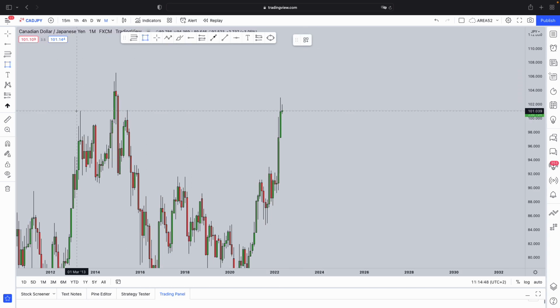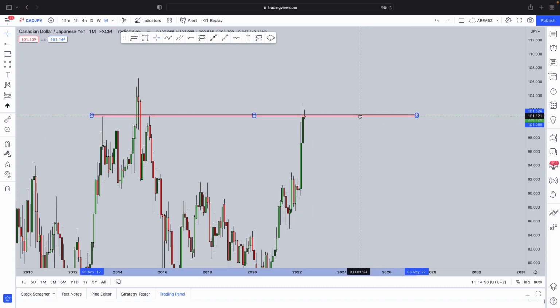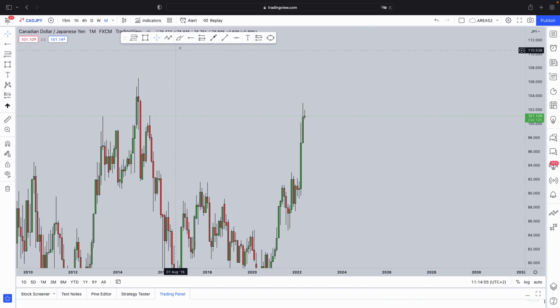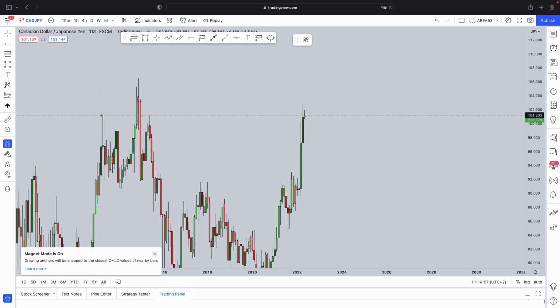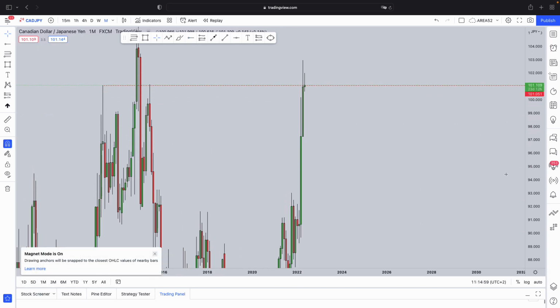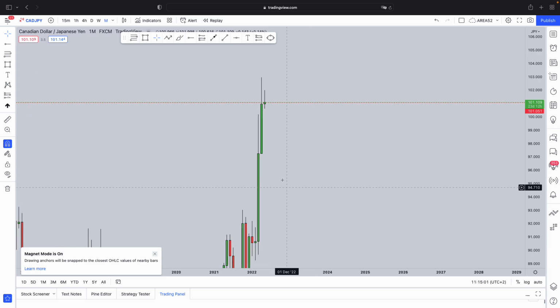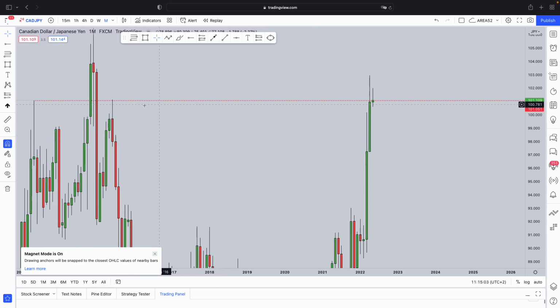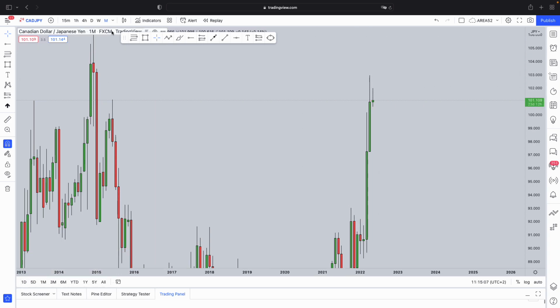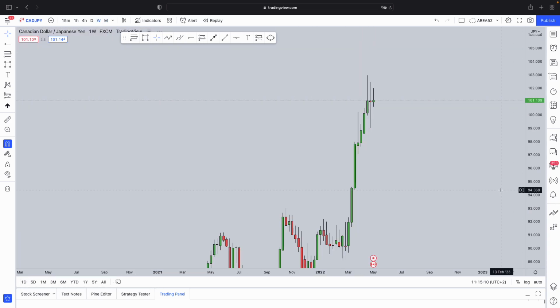But if we start here on the monthly time frame, the first thing that we can see over here is that the market had last month, and I want to use an array tool with a magnetic tool over here just to make sure that I get that accurate level of resistance. So you can see obviously that the market had reached this previous level of resistance that it had tested in the past, rejected and closed below that level. On the weekly time frame, what do we see?